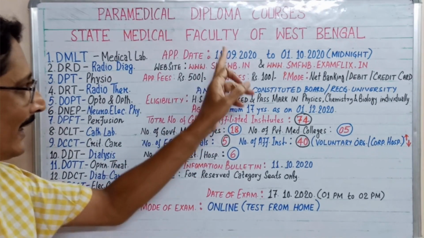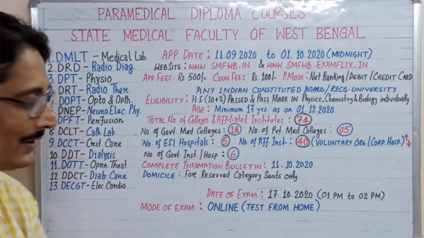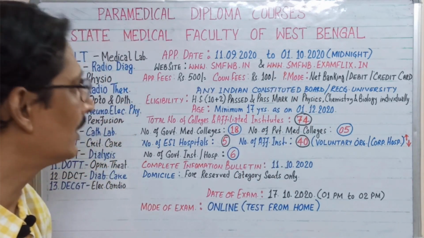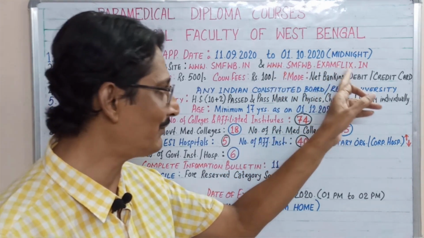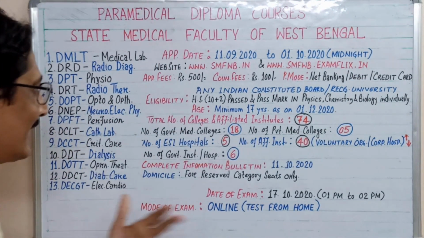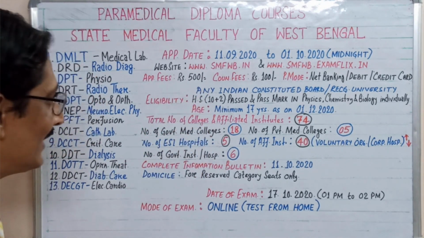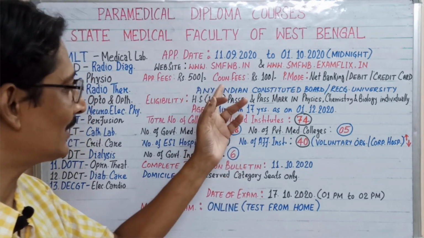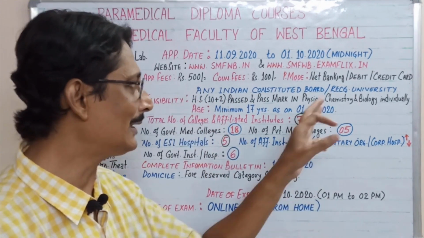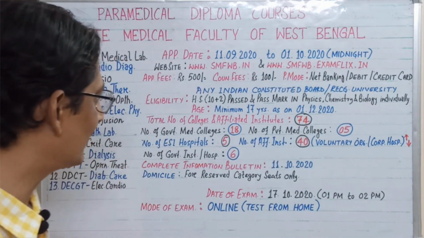www.smfwb.in, that is, State Medical Faculty WB, where WB stands for West Bengal, and .in for India. Another website is www.smfwb.examflix.in. Your application fee in the first round for the examination is rupees 500. After the merit list is published, you have to deposit the counseling fee, which is rupees 100. All payments can be made by net banking, debit card or credit card.